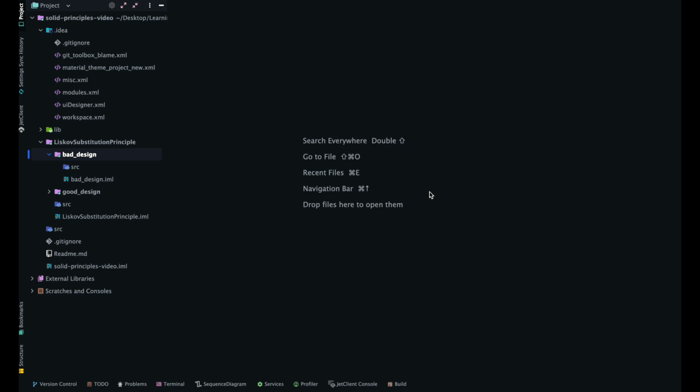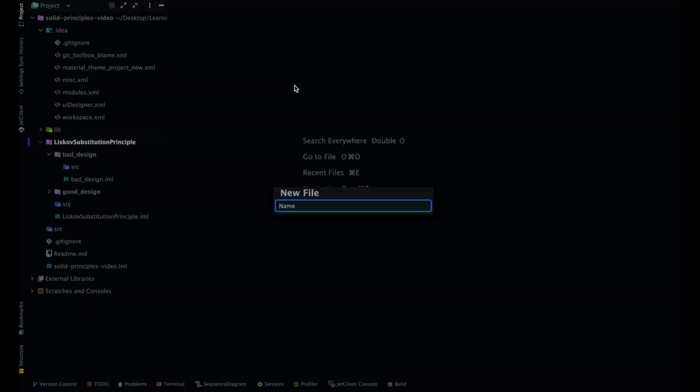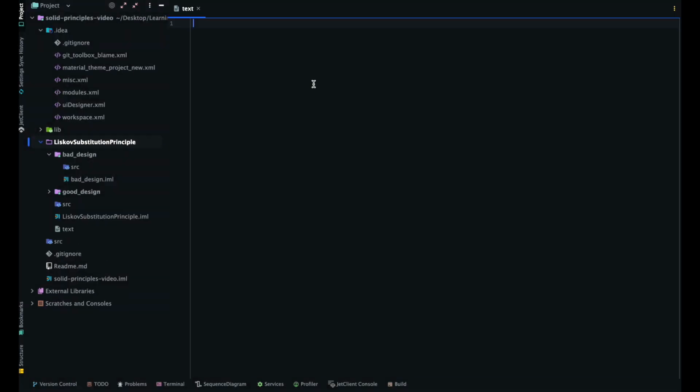So let's discuss. The first part I'll discuss is very small. Let me just add the file text. So first I'll discuss what LSP is. It means Liskov Substitution Principle, okay. So I'll explain this one.